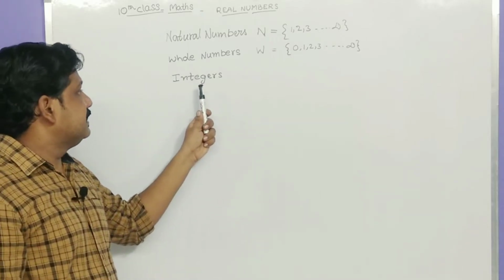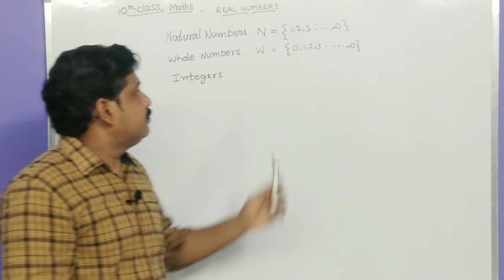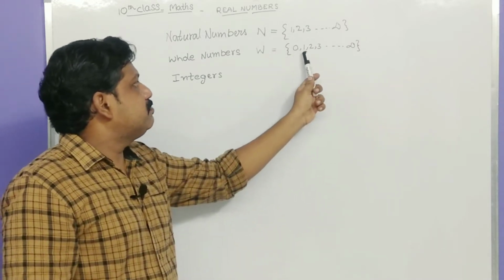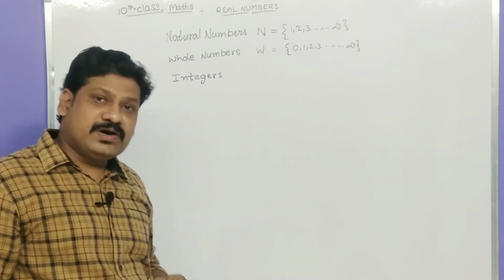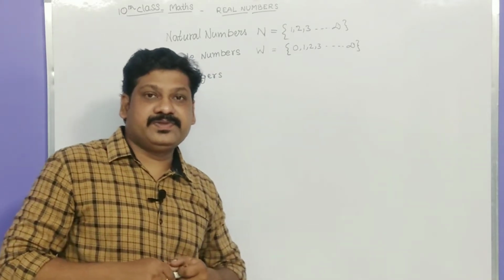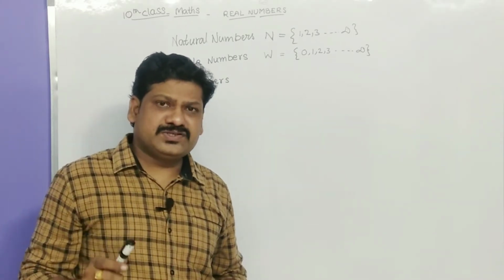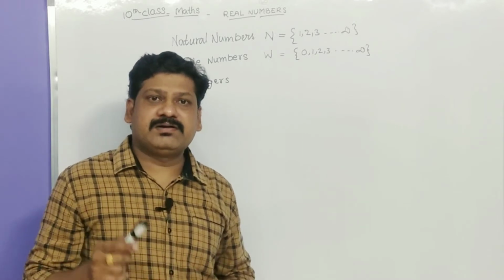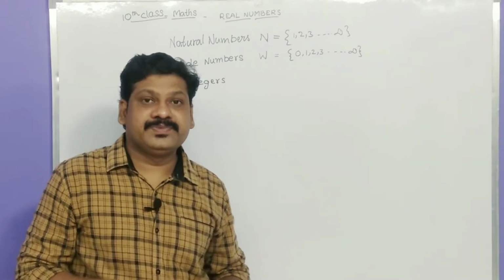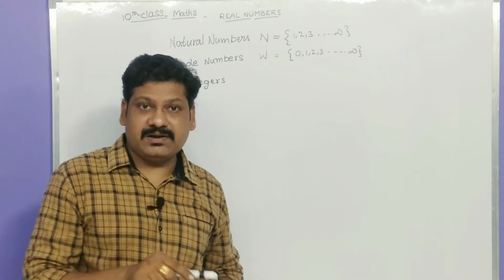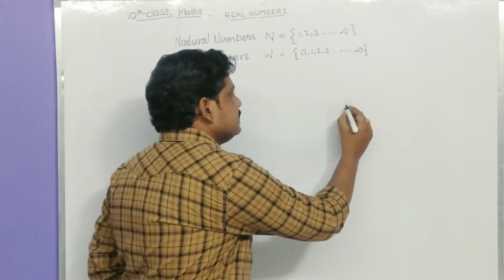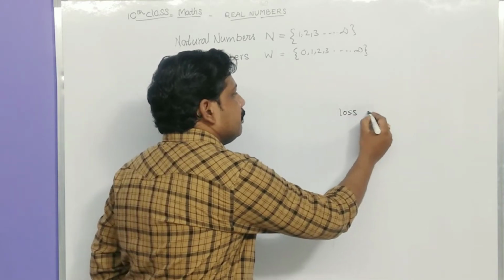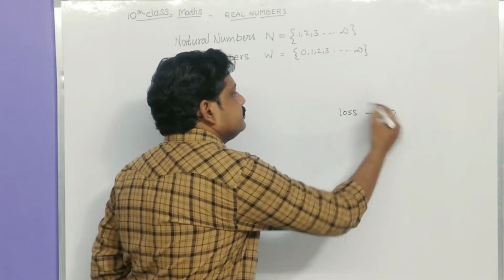Next one is integers. If we add negative numbers to these whole numbers, we get integers. What are these negative numbers? Suppose Raju started a business and he got a loss of 1000 rupees. How can we indicate this loss in numbers? Yes, we can indicate this loss as minus 1000.